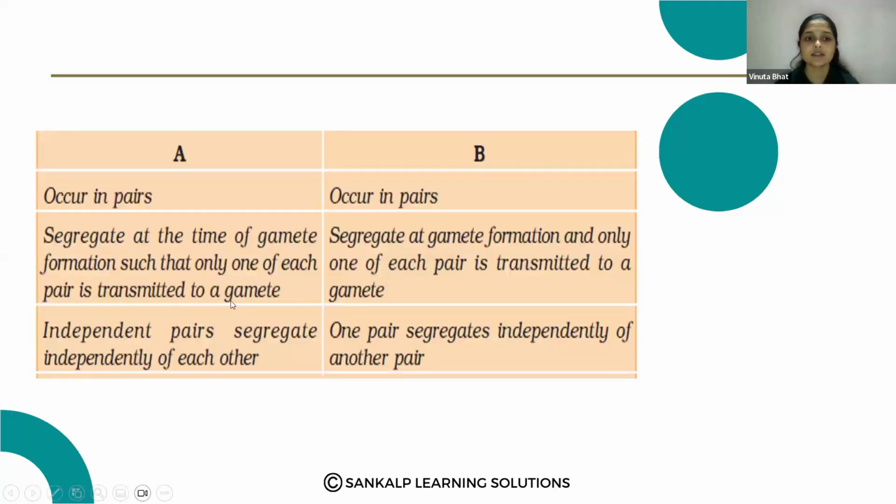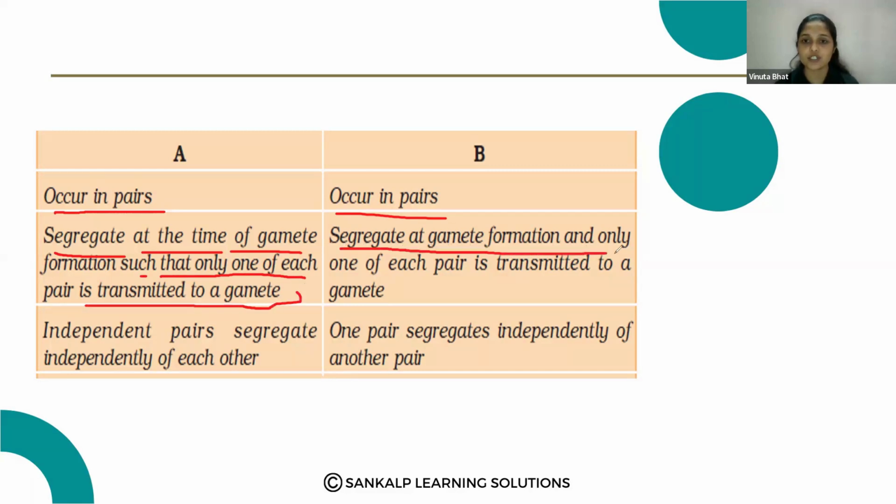Here, A shows the characters of the chromosomes and B shows the characters of the genes. Chromosomes occur in pairs, and genes also occur in pairs. Chromosomes segregate at the time of gamete formation such that only one of each pair is transmitted to the gamete. Genes also segregate at gamete formation, and only one of each pair is transmitted to the gamete.